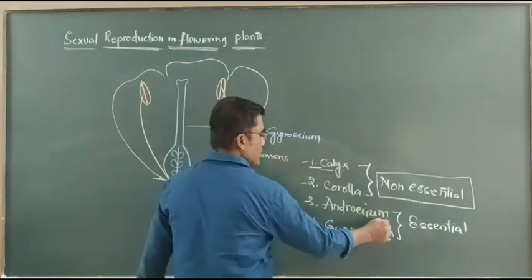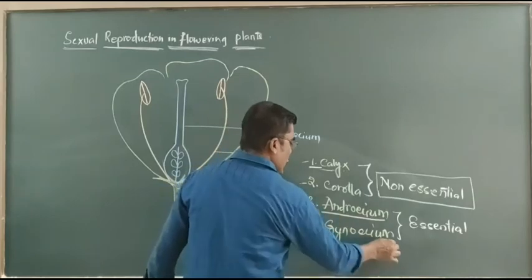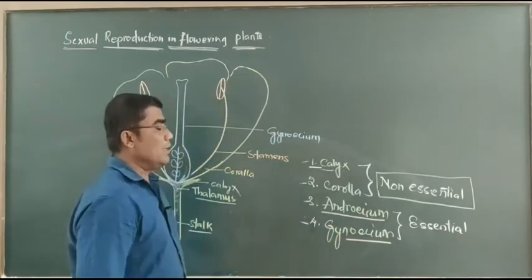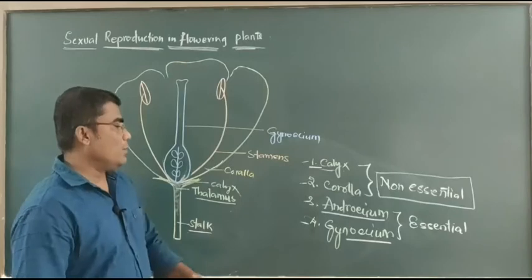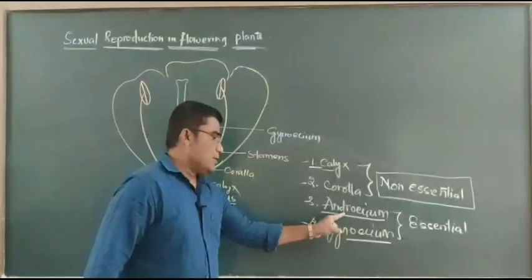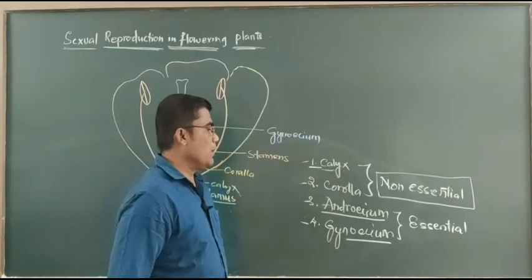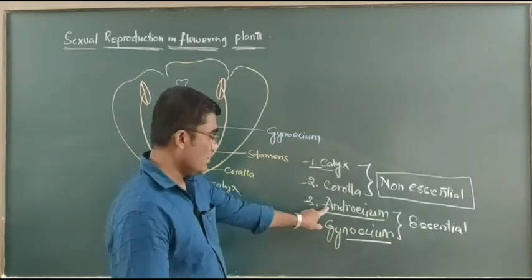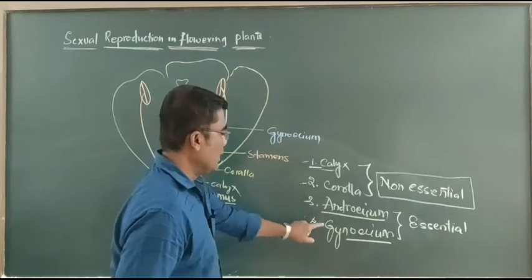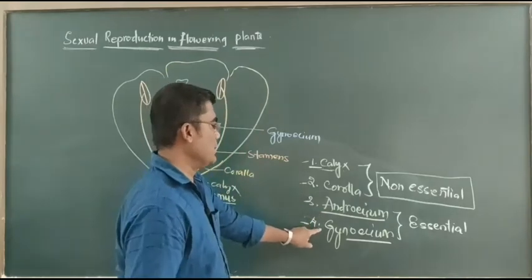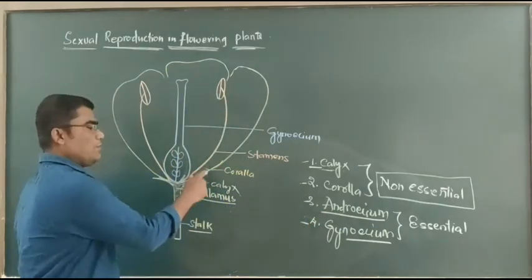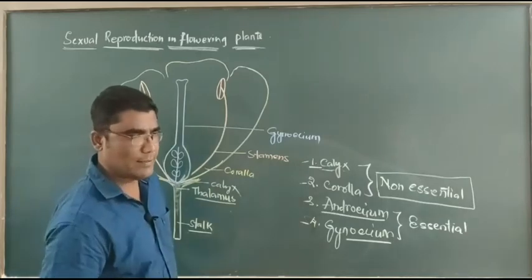Whereas androecium and gynoecium are the main parts. Androecium is the male reproductive part and gynoecium is the female reproductive part. Androecium is made up of stamens, and gynoecium is made up of carpels. Here the stamens are helpful for the formation of pollen grains.